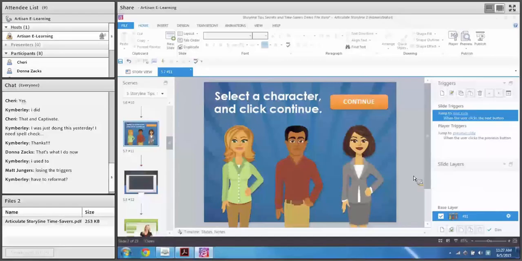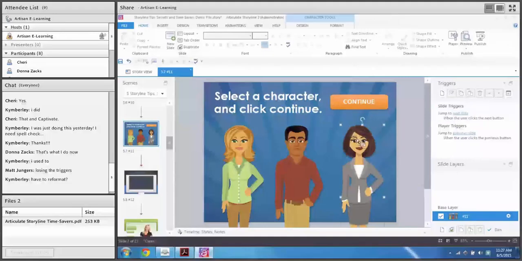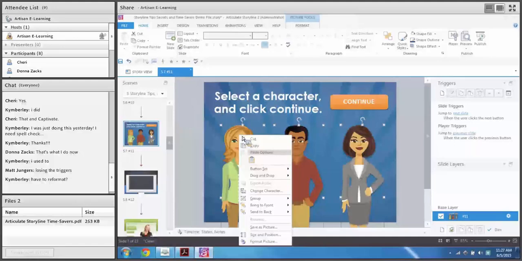So to create a button set, I'll explain how to do it, and then I'll explain really what it is. To create a button set, you can select whatever items, these 3 characters, you want to be part of a button set. And if you right-click while all 3 of them are selected, you have this option right here for button set. It's kind of hidden.